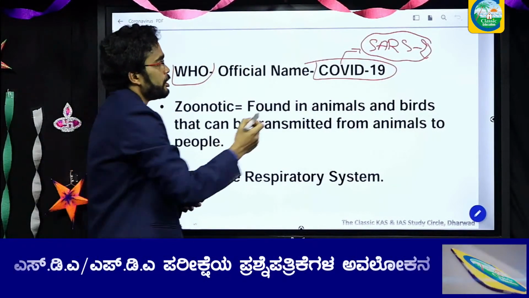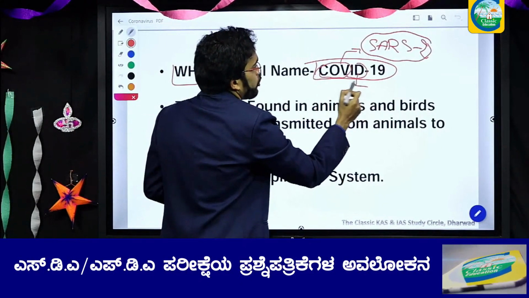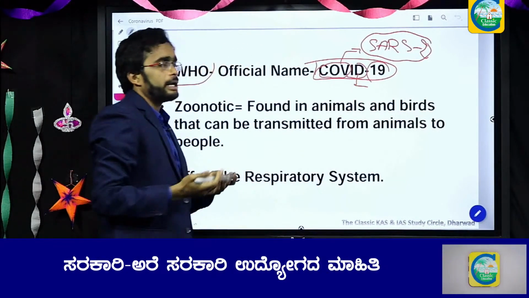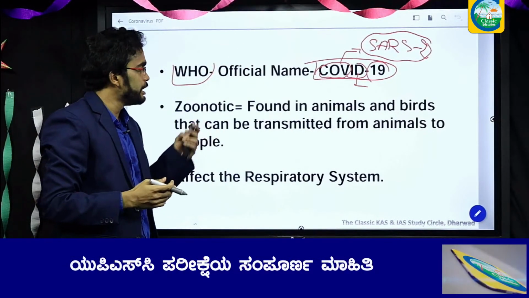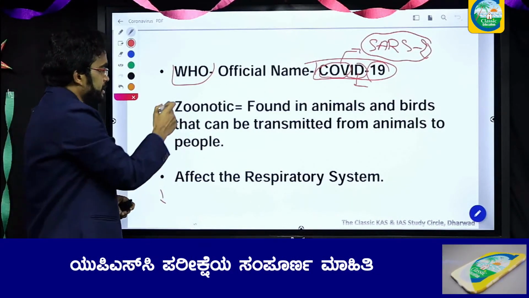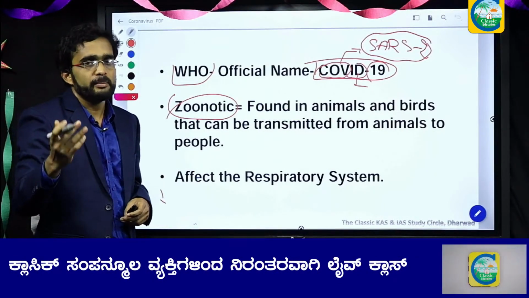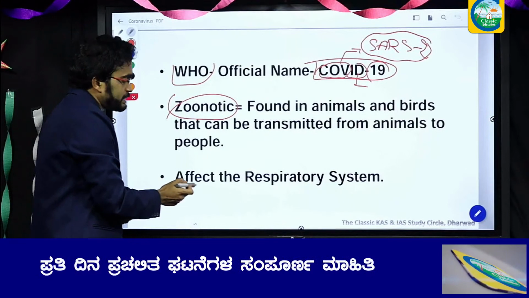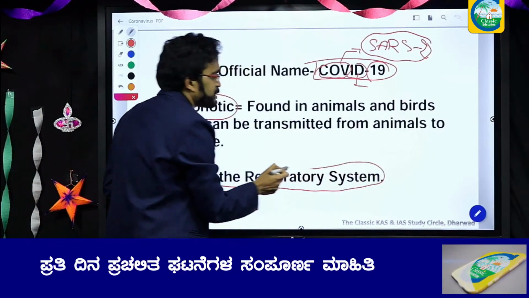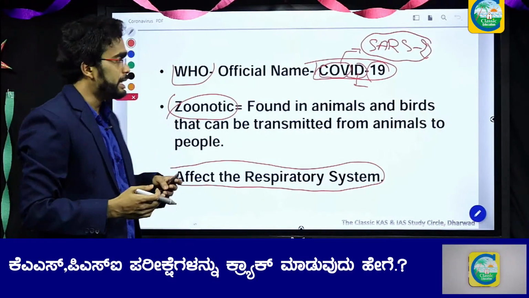COVID-19 means coronavirus disease 2019, because the first case emerged in December 2019. As we already discussed, it is a zoonotic disease, meaning humans get infected by this virus from animals and birds. It severely affects the respiratory system, the lung system, the breathing system of human beings.